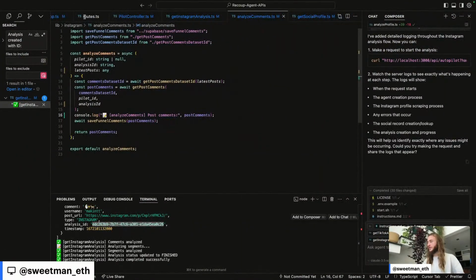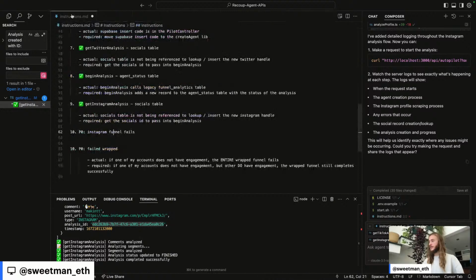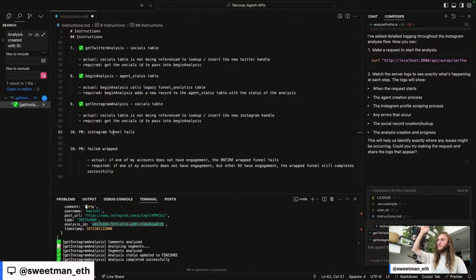Let's go into our instructions, close everything else. Our instructions are the file that I use to communicate with the AI. Instead of just going back and forth in chat, which disappears, my instructions are the map that I write in real time to say, this is the destination. These are the 3 next steps that we need to implement. I then take those instructions and put it into the chat, where the chat then implements the changes to the file. It allows me to separate my planning of where I'm trying to go in the map with the actual execution, which is the chat. So my instructions are the map and the chat is the execution.